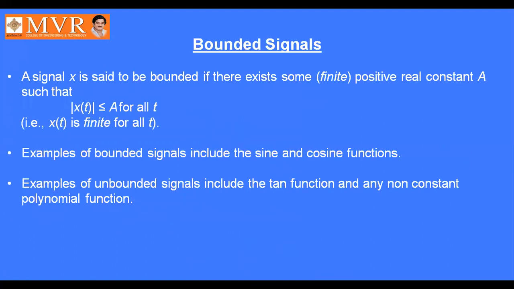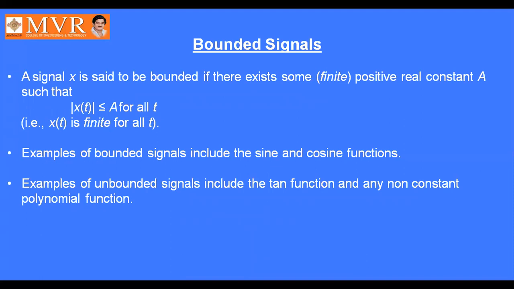Next, bounded signals. Bounded means within some finite limit. A signal x is said to be bounded if there exists some finite positive real constant A such that mod x of t is less than or equal to A for all values of t. That is, x of t is finite for all values of t. Examples of bounded signals include the sine and cosine functions.